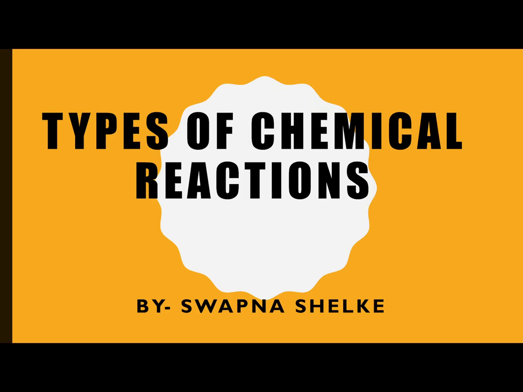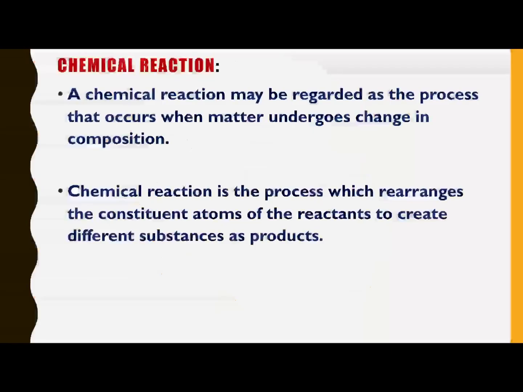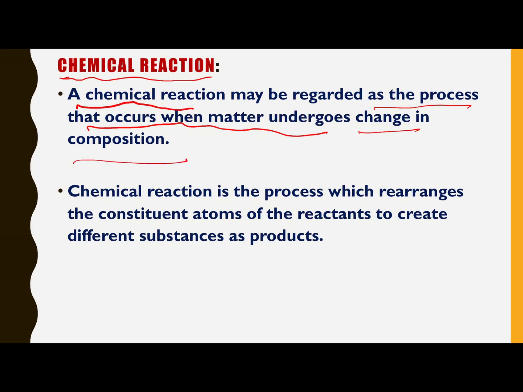And today I am discussing the topic of the types of chemical reactions. First of all, we discuss what a chemical reaction is. A chemical reaction may be regarded as the process that occurs when matter undergoes change in composition. That means in chemical reactions, whatever the matter or the reactant, it changes when it undergoes the chemical reaction.